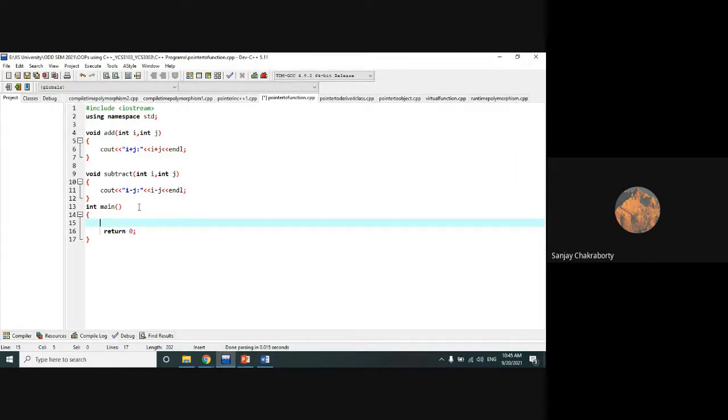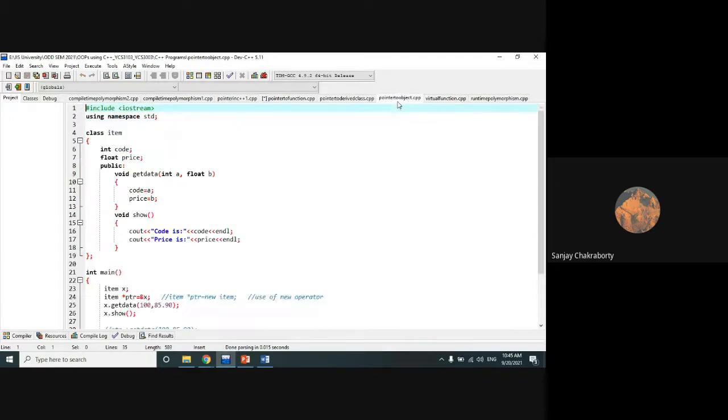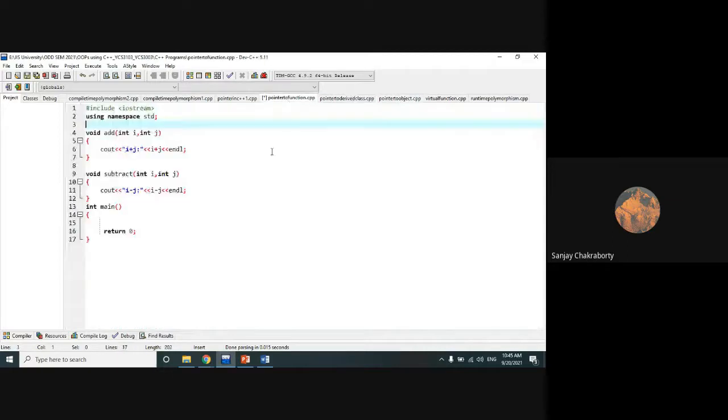Right now I don't want to show you because this concept is different. I want you to figure it out by yourself how we can use pointers in functions in C++ as well as pointers in arrays. These two concepts are a little bit different, so I would like you to figure it out by yourself. If you don't, then I will discuss it in the next class. Right now I don't want to discuss it. I just leave it for you, right?